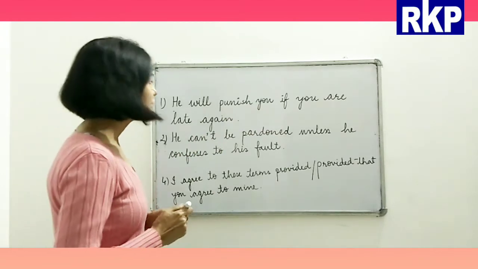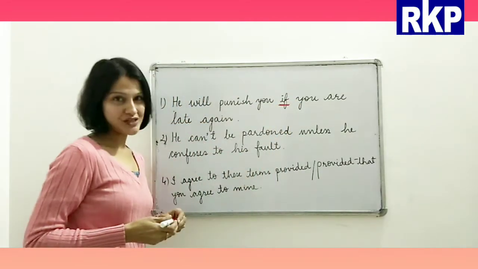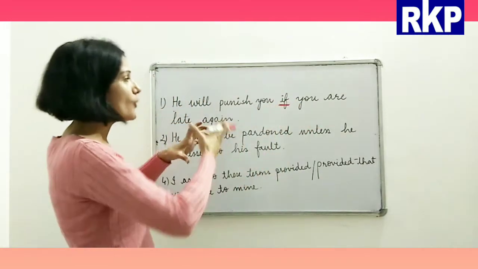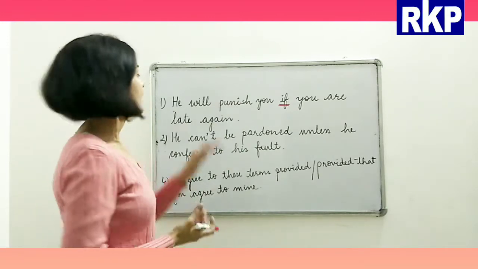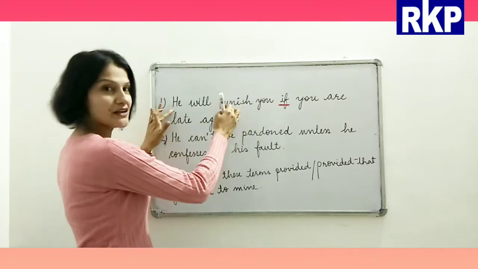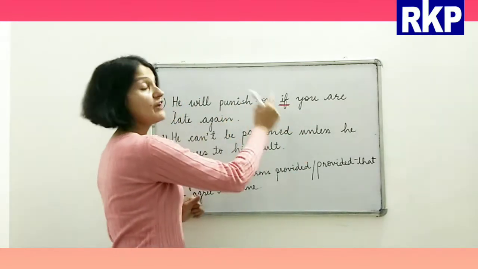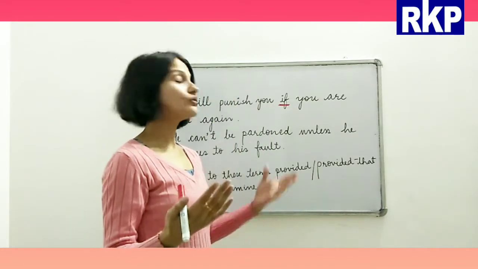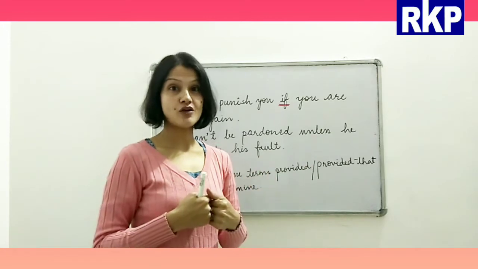So if you see here, beta, this is the conjunction that is joining these two clauses. And one more thing, this is called the main clause, of course, and this is called the if clause. We also know it as if clause or conditional clause.